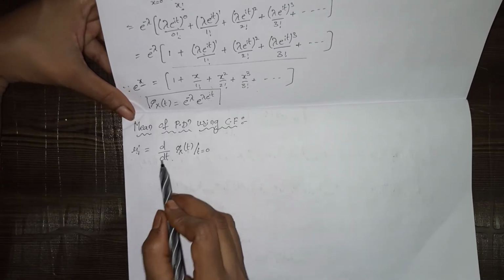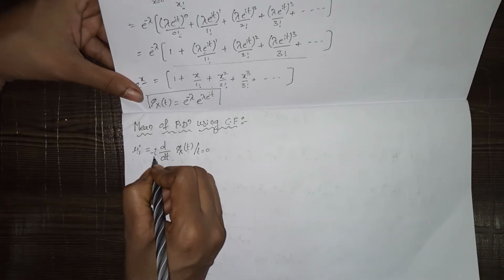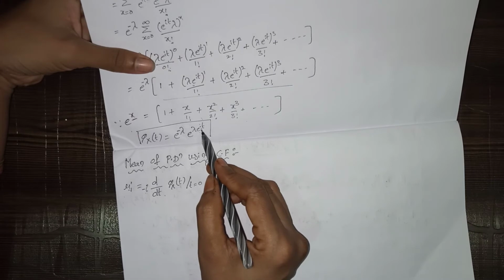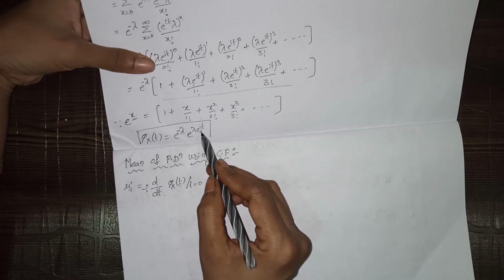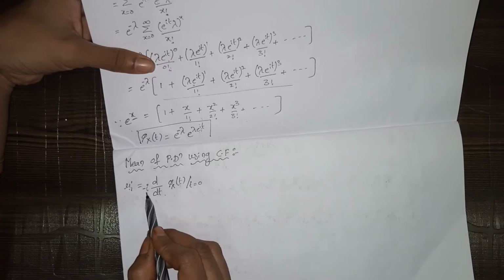But we have to do one small thing. Here we have to add minus i. Why? Because i is there, so we have to eliminate this i. In order to eliminate this i, in the differentiation we are going to add minus i.